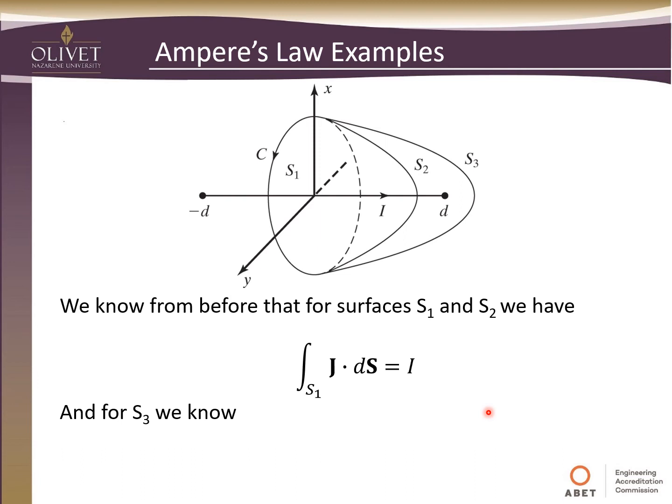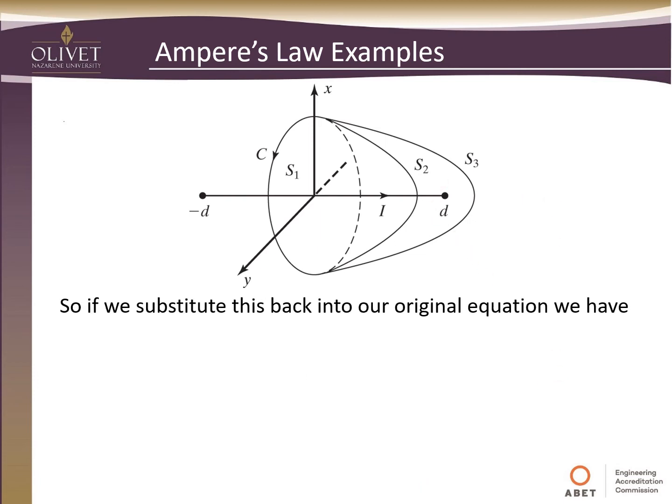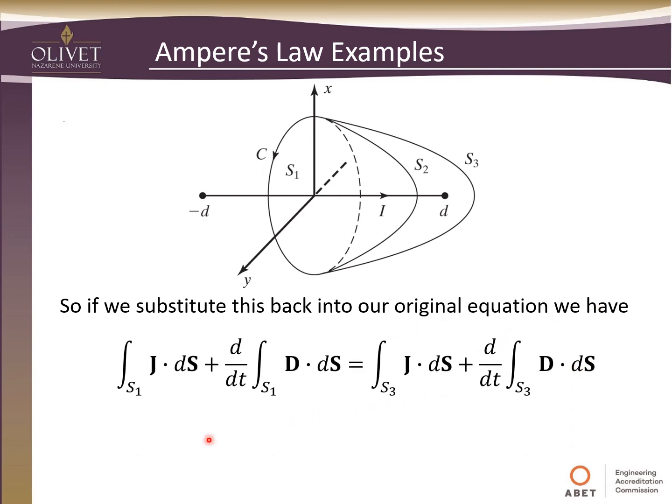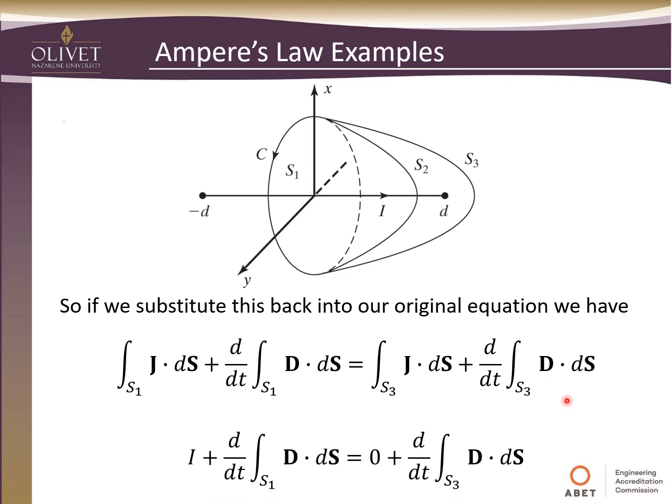And for S3, where it doesn't penetrate, we know that this has to equal 0, right? Because there's no current flowing through that. So if we substitute this back into our original equation, we should have this right here. So the sum of the currents on S1, both conducting and displaced, has got to equal the sum of the conducting and displaced current on S3.